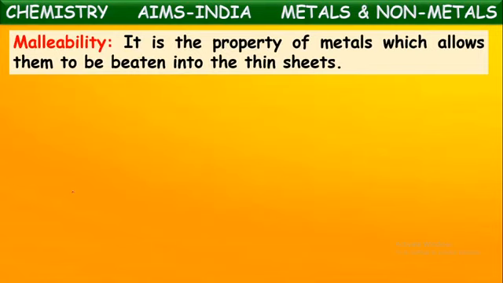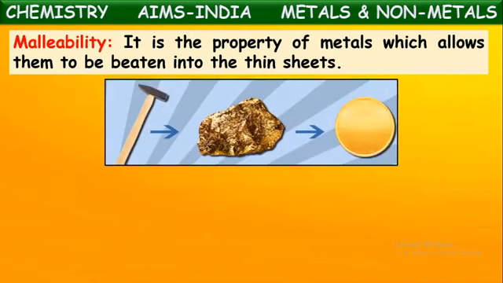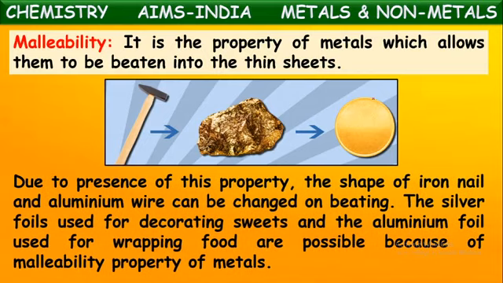Next property, malleability. It is a property of metals which allows them to be beaten into thin sheets. Suppose we take certain gold metal, when it is beaten, it will be made into thin sheets. This property is called malleability. Due to the presence of this property, the shape of an iron nail and aluminum wire can be changed on beating. Metals like iron and aluminum are made into different shapes like nails, sheets, and wires, based upon this malleability property.